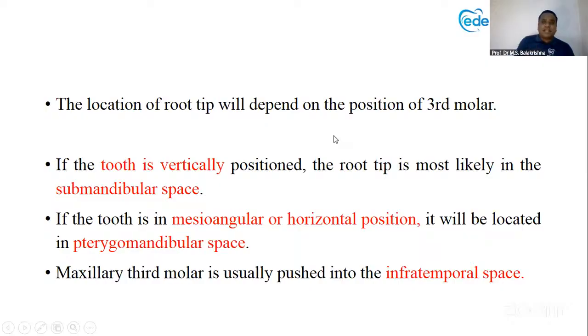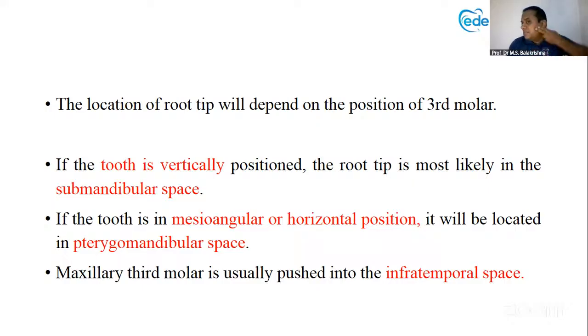So please understand. The location of the root tip will depend upon the third molar tooth, how the third molar was there. If the third molar was standing straight, vertical, then the root tip, the distal root tip, is in the submandibular space, down below the mandible. That was the question. So our third molar is standing straight, the root tip is in the submandibular space.